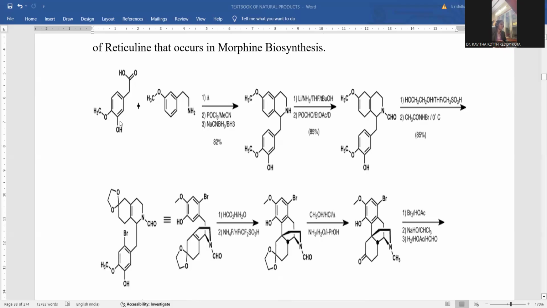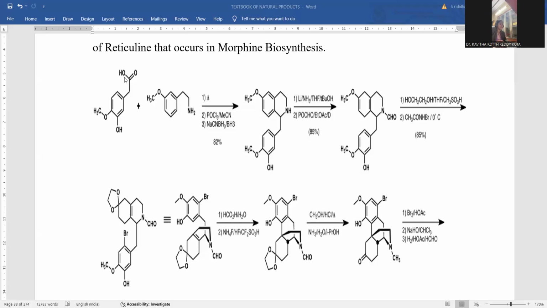The starting material may be taken as a benzene, a phenolic compound with a side chain carboxylic acid and an ether linkage, and another fragment of starting material will be a benzene ring with a methoxy group, and another side chain having a primary amine. These two compounds are to be condensed. This is a process called condensation.